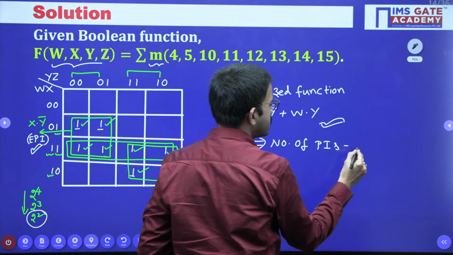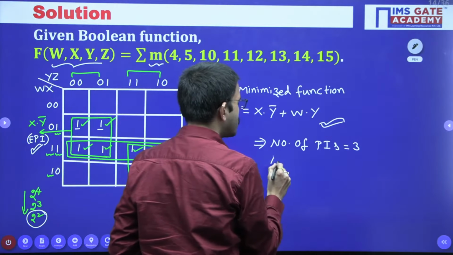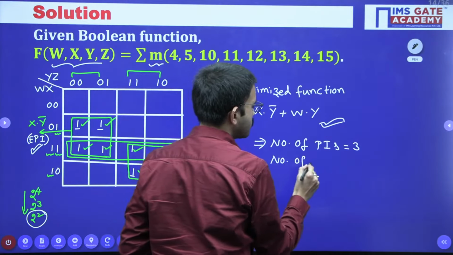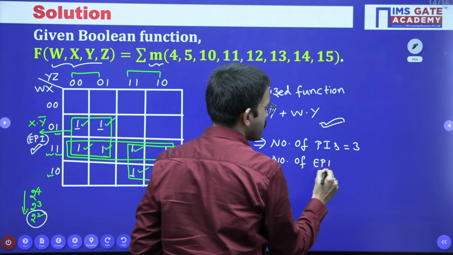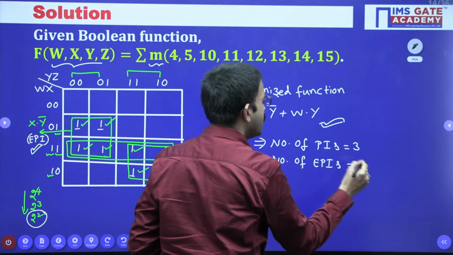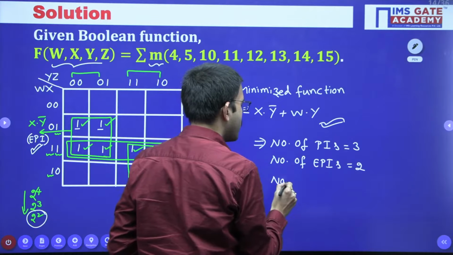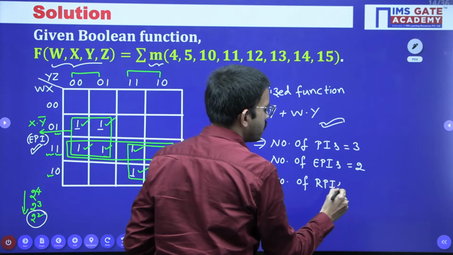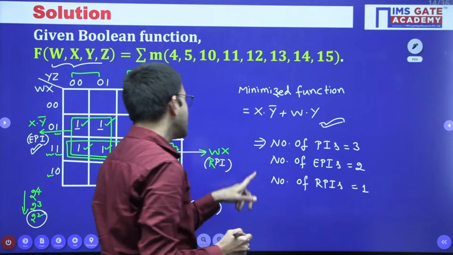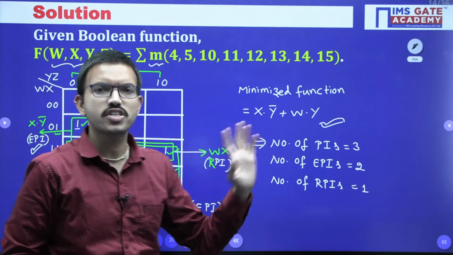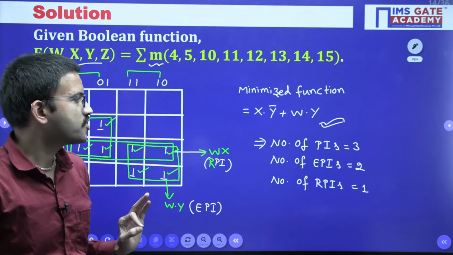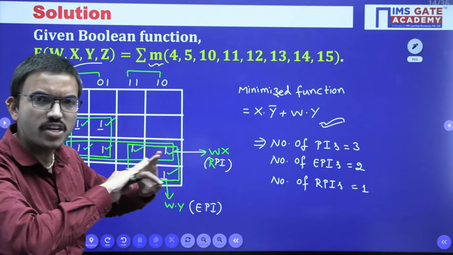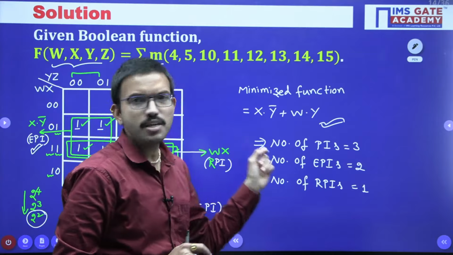Number of prime implicants we are having is 3, out of which 2 of them are essential and 1 of them is a redundant prime implicant. That means even in the absence of that particular term, you will get the same functionality. That is the meaning of redundant. If you are considering it in the function, it is unnecessarily present, that's all.